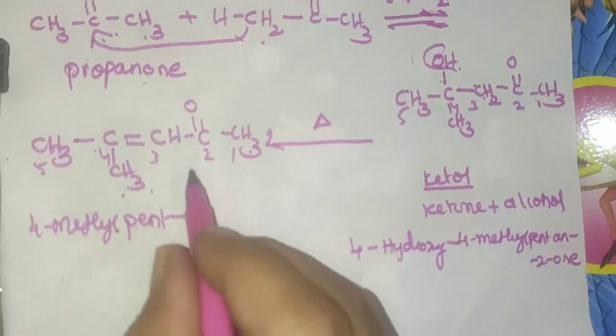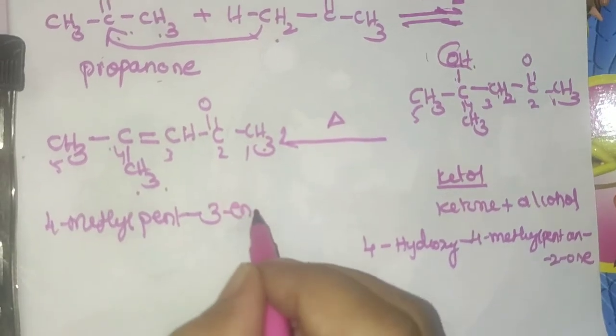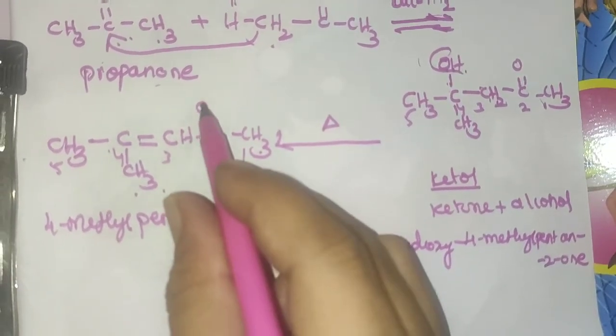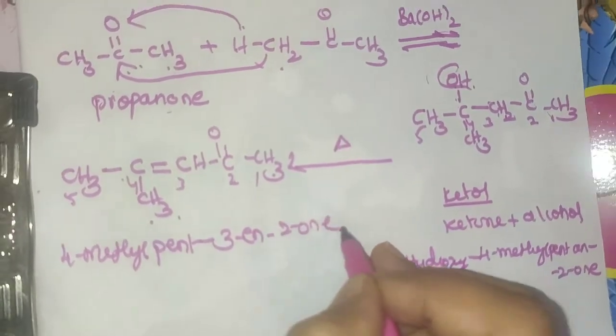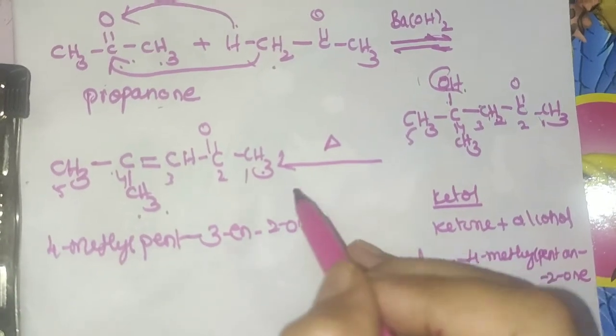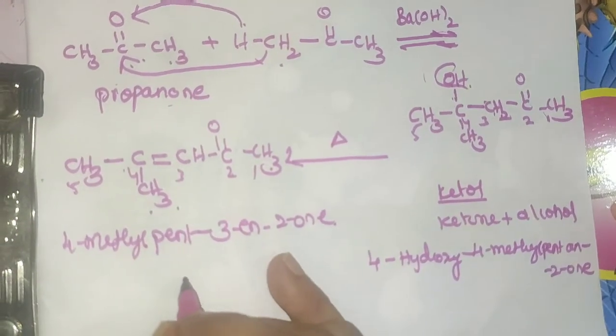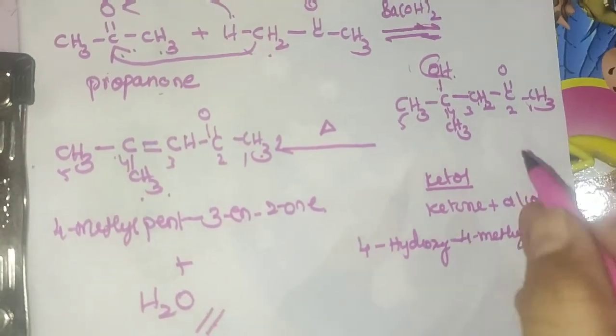At the 3rd position the double bond is present, so 3-ene, and at the 2nd position the ketone functional group is present, so 2-one. So this is known as 4-methylpent-3-en-2-one, with elimination of a water molecule.